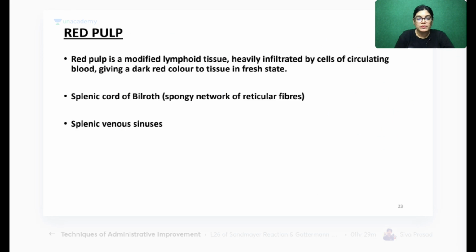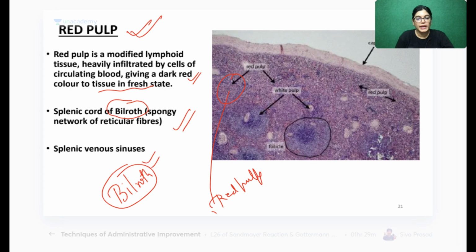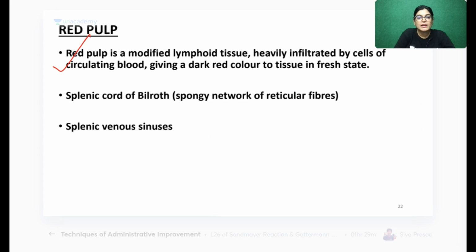Everyone? Okay. Now we will move on to the literature part. Red pulp is modified lymphoid tissue heavily infiltrated by circulating blood. So when we freshly cut the spleen, it appears red.